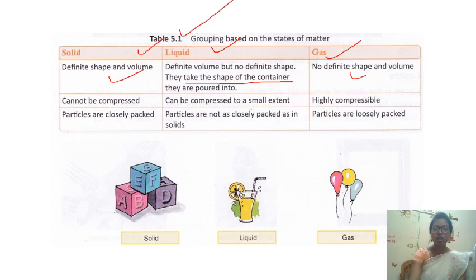You can see here, for solid, one example is ice, for liquid, one example is water, and for gas, one example is water vapor. Okay, you know the gas oxygen is dissolved in water so that aquatic animals like fishes can breathe inside the water.